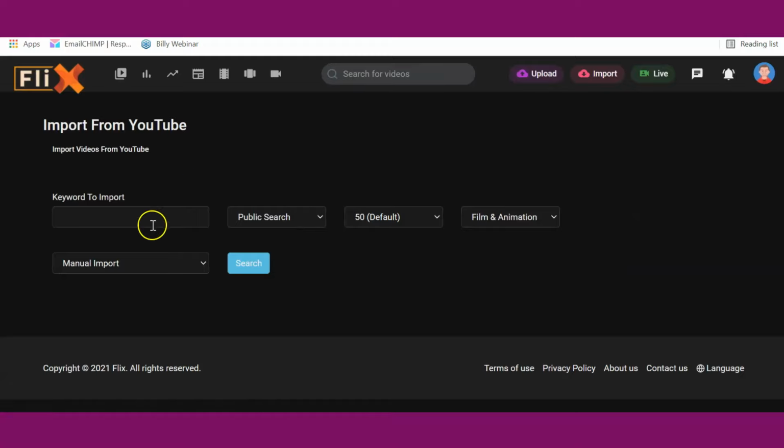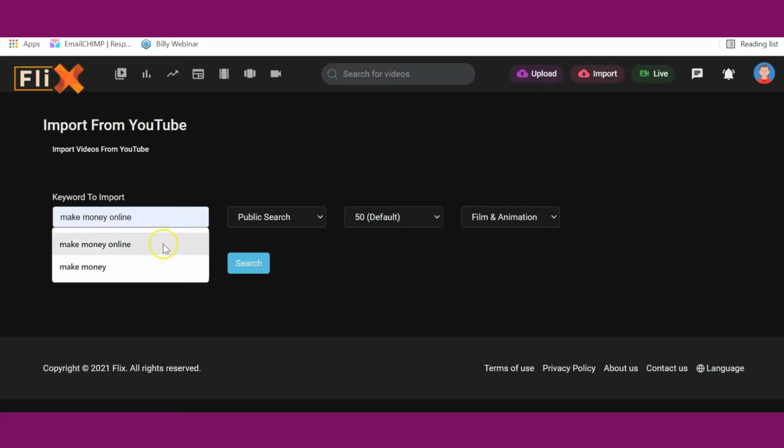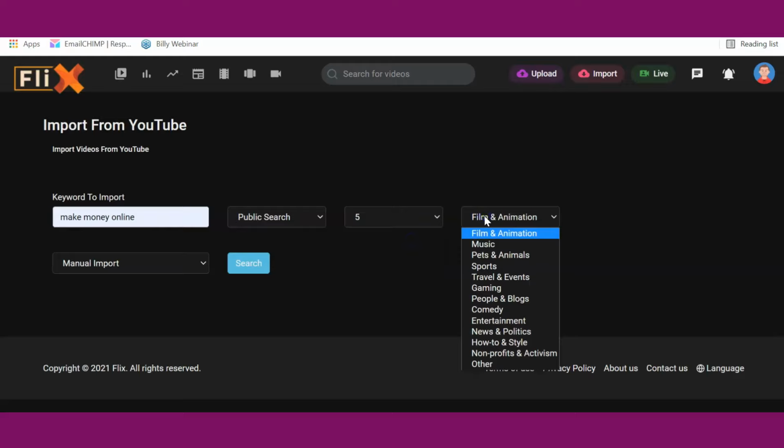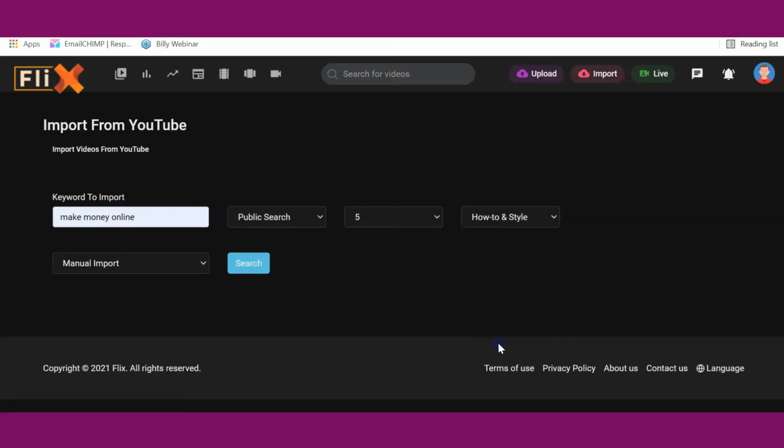So you need to input a keyword for the particular videos you want to import to Flix. So here I can type in make money, and then you need to select if you want to search publicly or you want to import from a specific channel. If you want to import from a specific channel, so you select this so you can enter the channel ID. The next thing, you select the number of videos you want to have per page. So maybe you want to have 5 videos, 10 videos, 25 videos, 50 videos. So I'm going to select 5. Then the next thing, you select the category where you want to get these videos from. So I'm going to select how to and style.